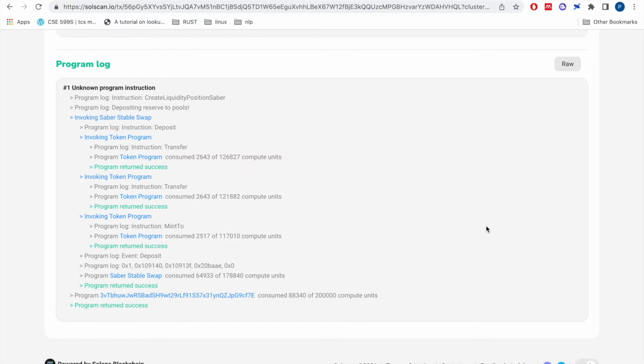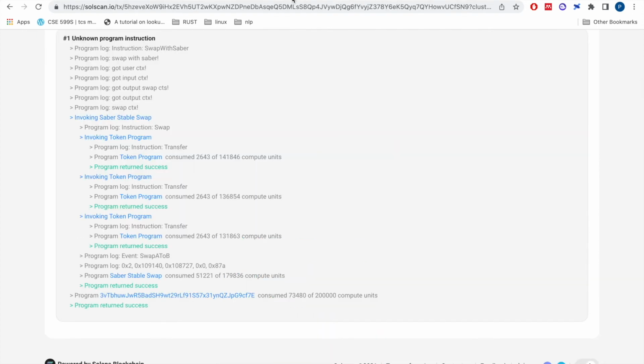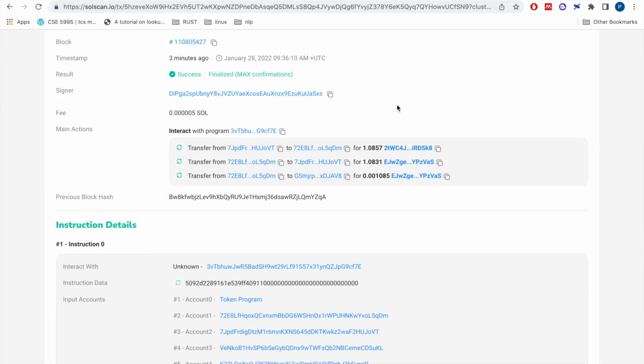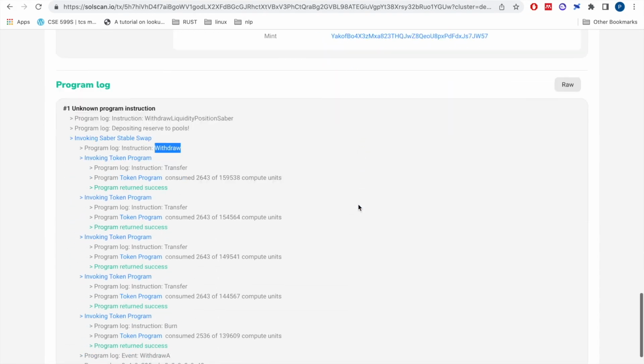As you can see, our program calls the Saber stable swap program through a CPI call, and then calls the deposit instruction to deposit the funds from the qPools reserve to a liquidity pool on Saber. Our protocol can further perform swaps to have a more diverse portfolio, and this is again implemented through CPI calls to different exchanges such as Saber or Serum. Once there's enough yields, or if the portfolio wants to be rebalanced, a withdraw instruction has to be called to withdraw the funds from the liquidity pool back to the qPools reserve, and this is done through CPI calls again.